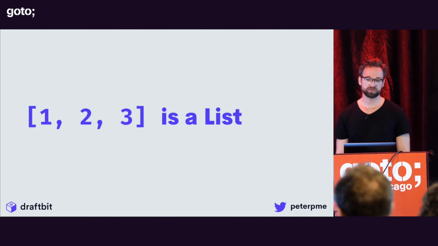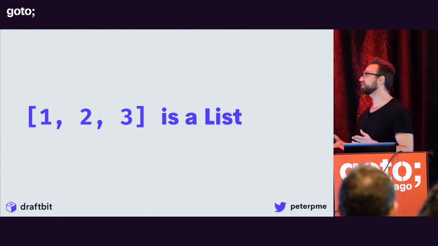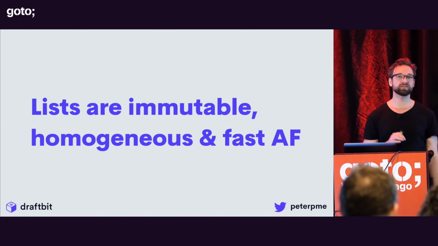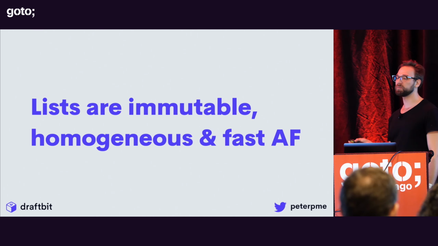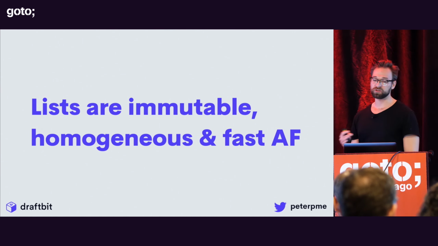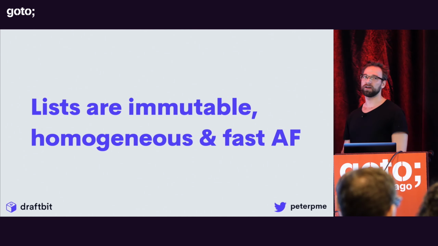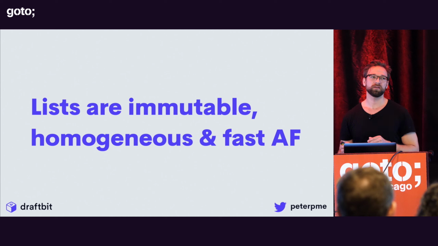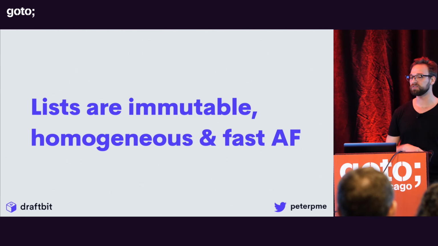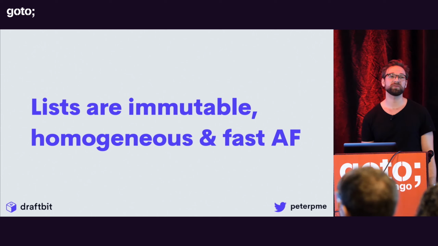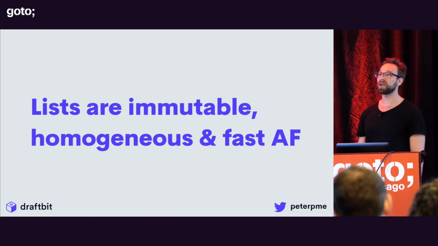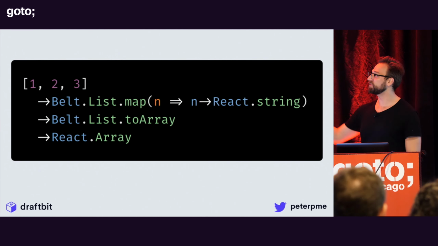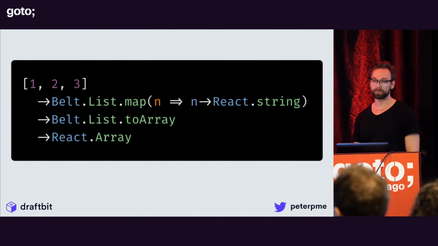All right. So what is a list? And what's the difference between lists and arrays? Reason supports both lists and arrays, but lists are immutable, they're homogeneous, and they're super, super fast. To make an array work in Reason, you would put 2 brackets around it. Right now, lists are a first-class citizen, but I think they're going to be switching it around and making arrays a first-class citizen for ReasonReact, because nobody likes having to do this 3-step thing for a list.